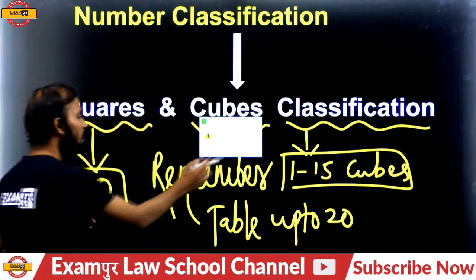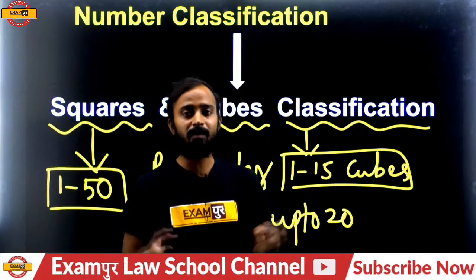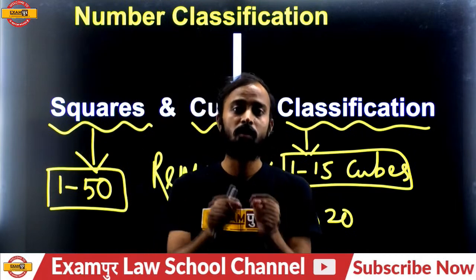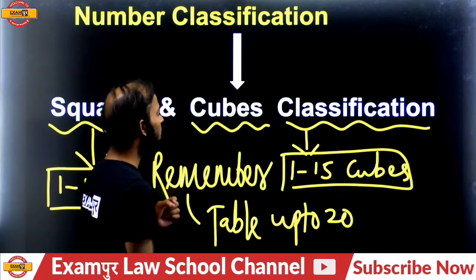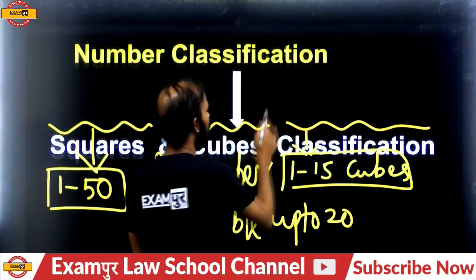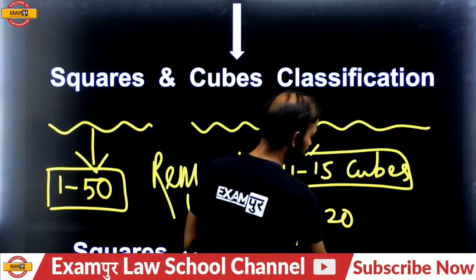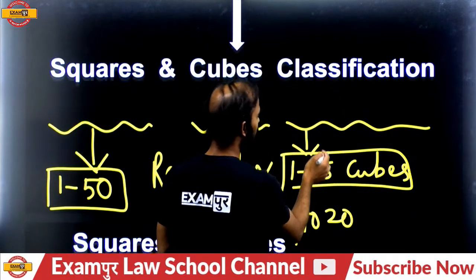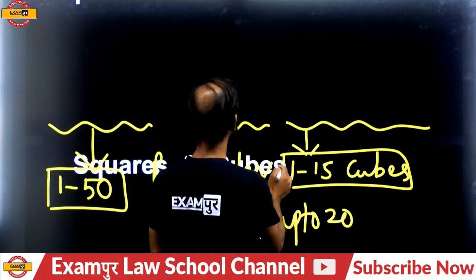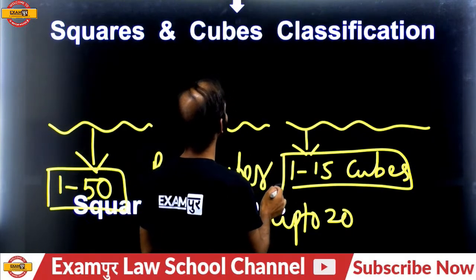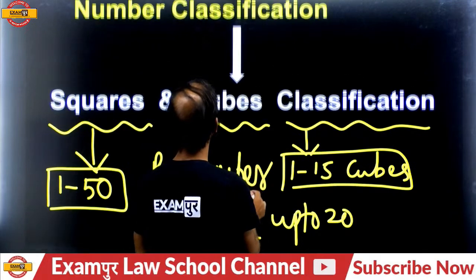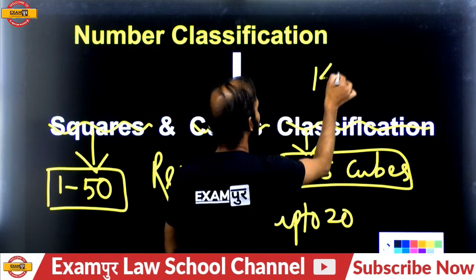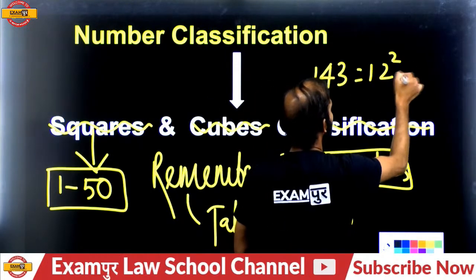Remember square and cubes. For example, if you know 12 square is 144, then you also know what 143 is. 143 is 12 square minus 1.